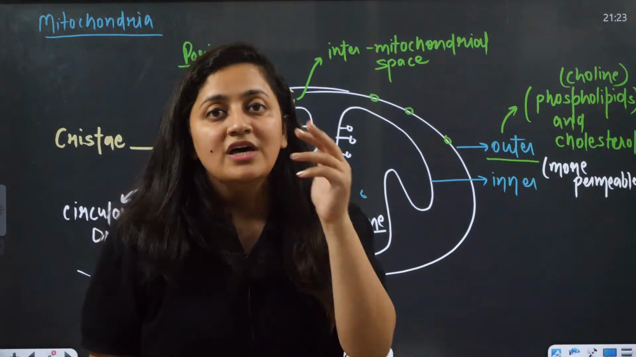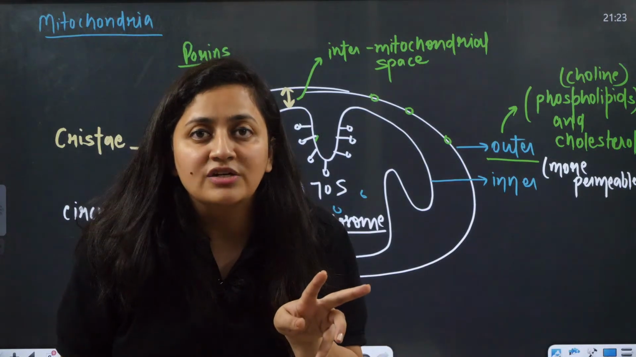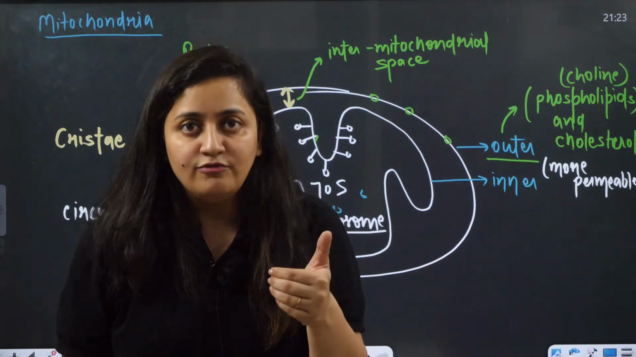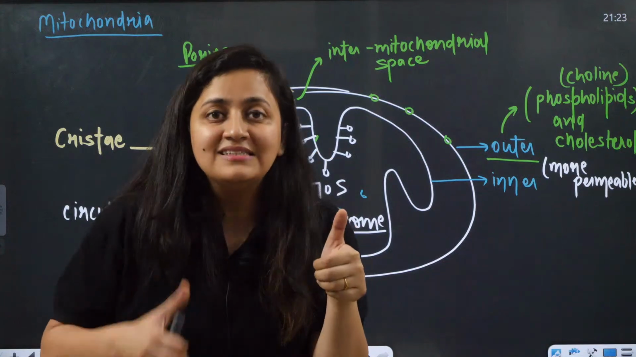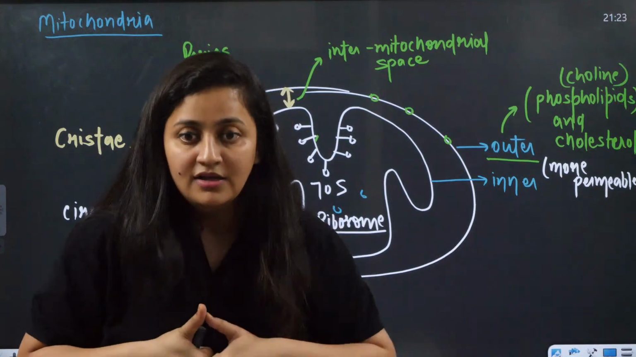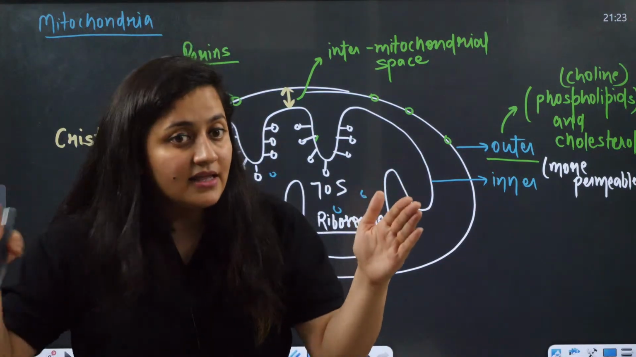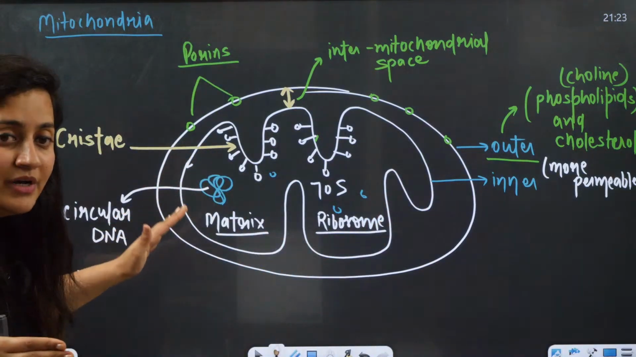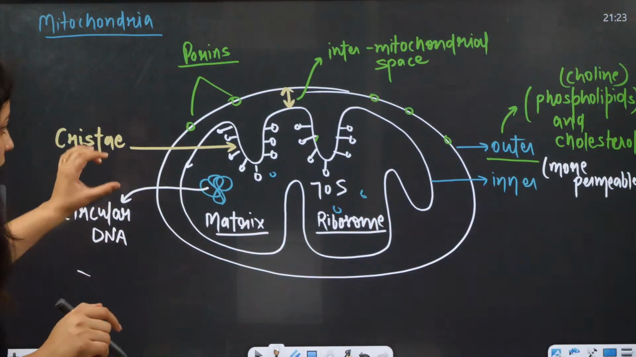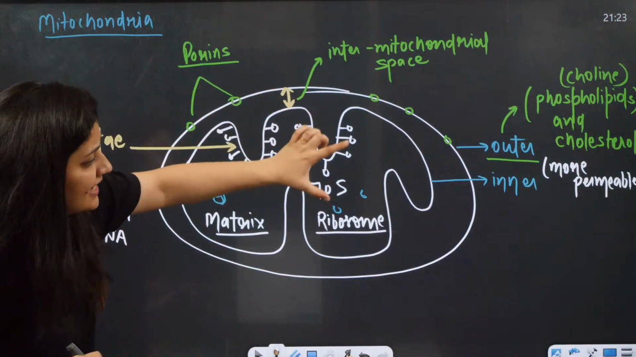They used to ask you which organelles of the eukaryotic cell have their own ribosome. One is your chloroplast, another is your mitochondria. So this is what you need to remember. Now, just look at this inner membrane.